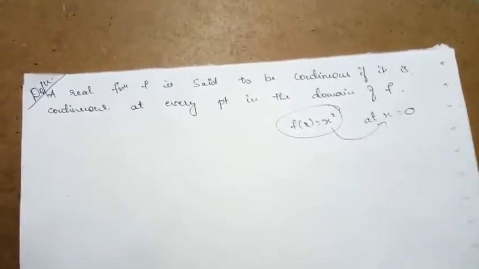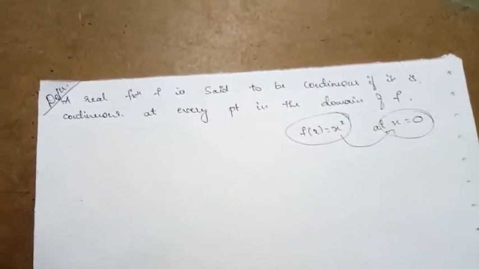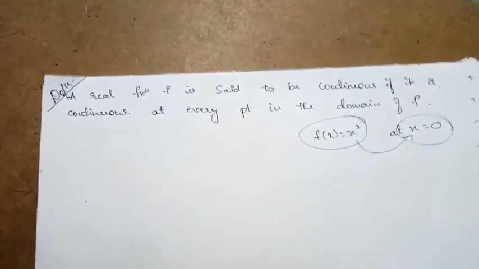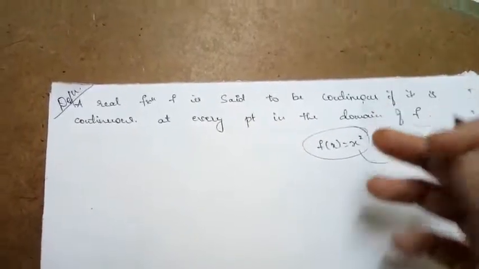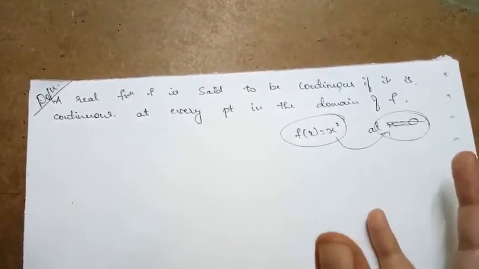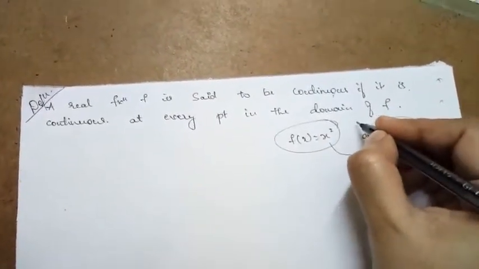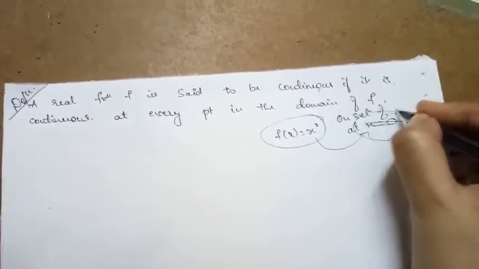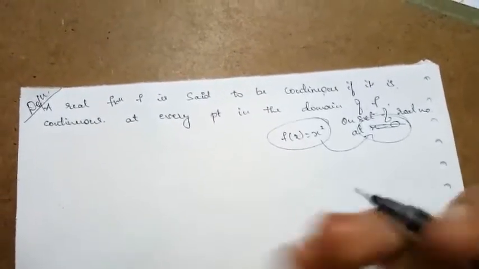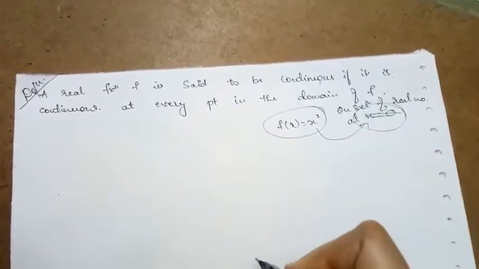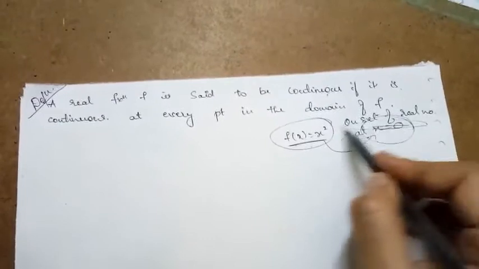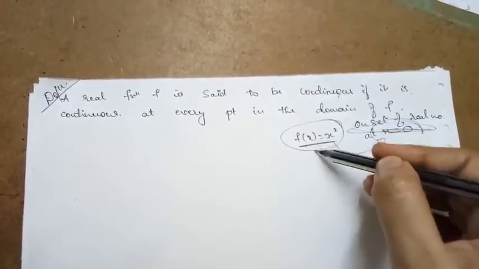So here we used to check the function for the point they have asked, where we are checking whether the function is continuous or not at the given point. But we can say the function is continuous if it is continuous on the domain of the function. Suppose they didn't mention x is equal to 0, meaning the function is defined on the set of real numbers. If they ask us to check the continuity of this function, then if this function is continuous on the whole set of real numbers, we say this function is continuous.